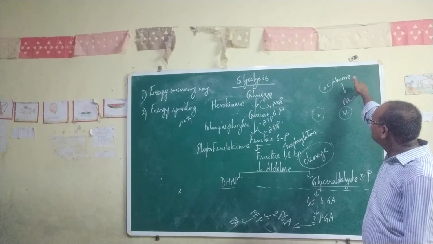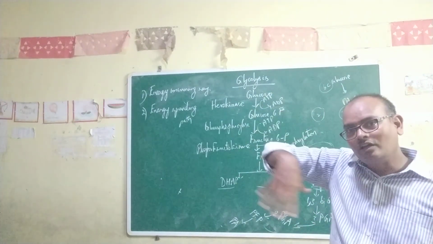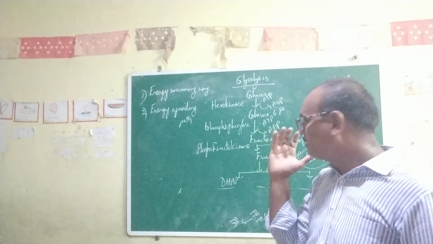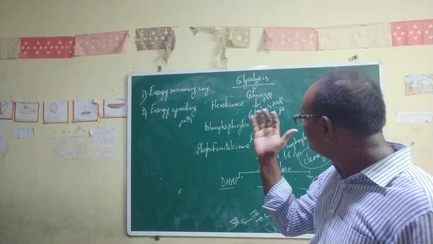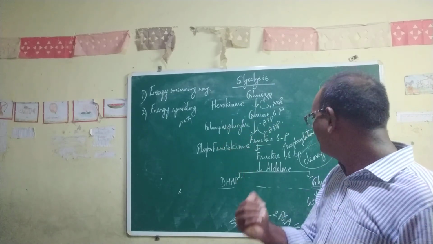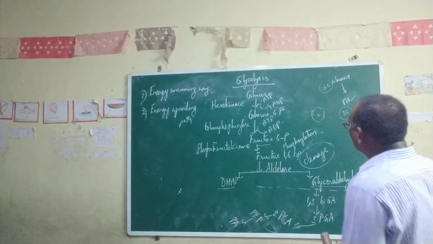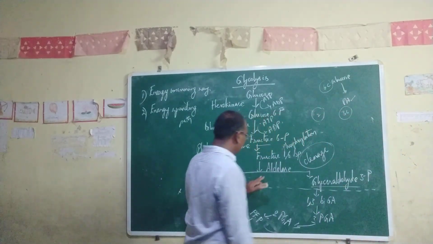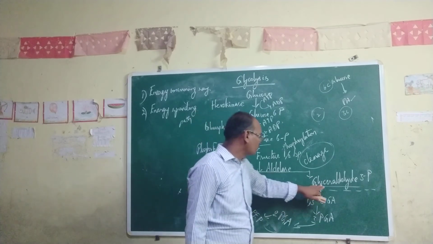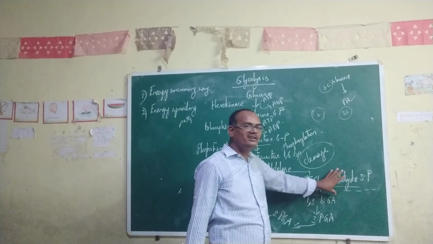That means glycolysis takes place twice for breaking down 1 glucose molecule and producing 2 pyruvic acid. So that is one thing. Now after cleavage, what happened? Two substances are formed, dihydroxyacetone phosphate and glyceraldehyde 3-phosphate.